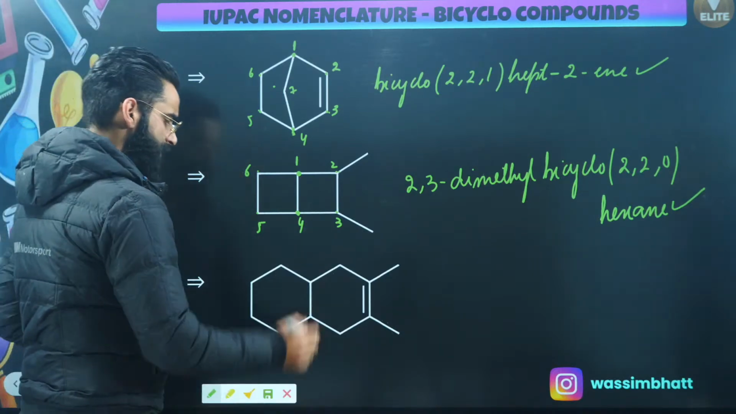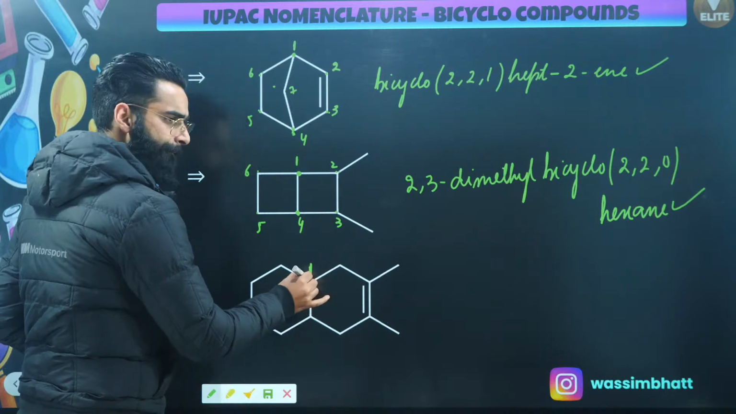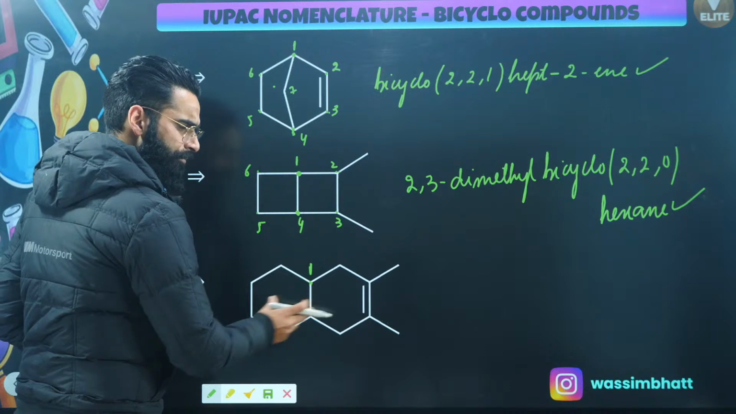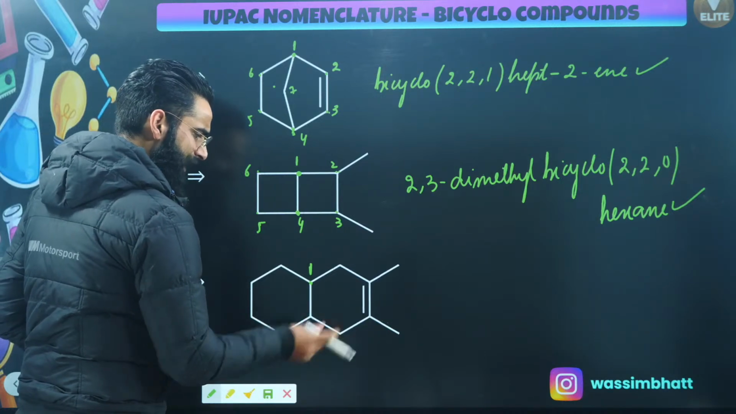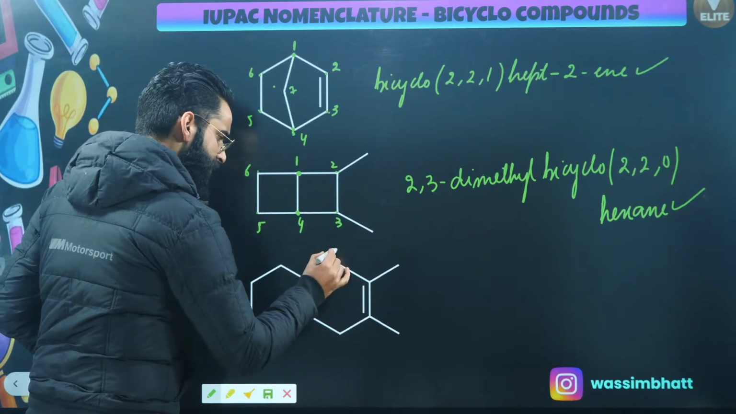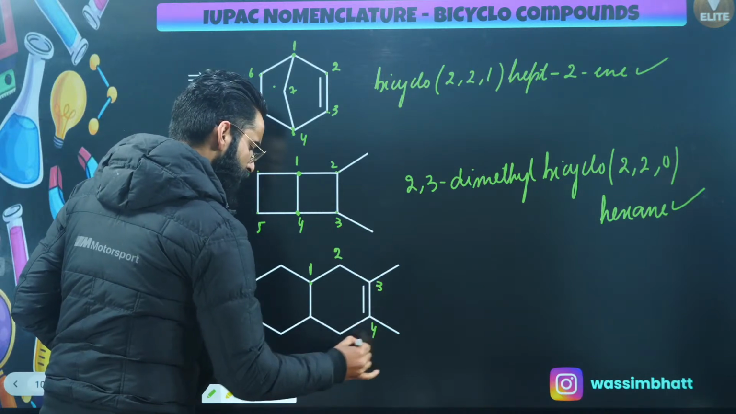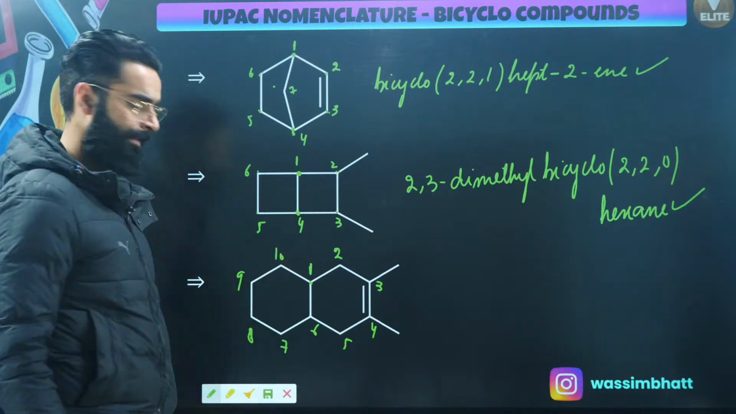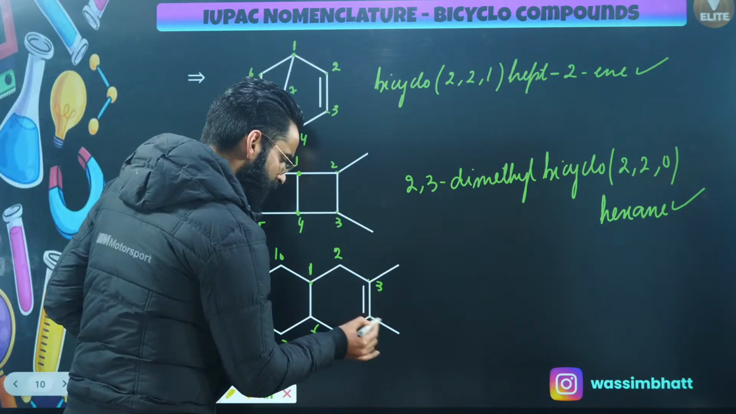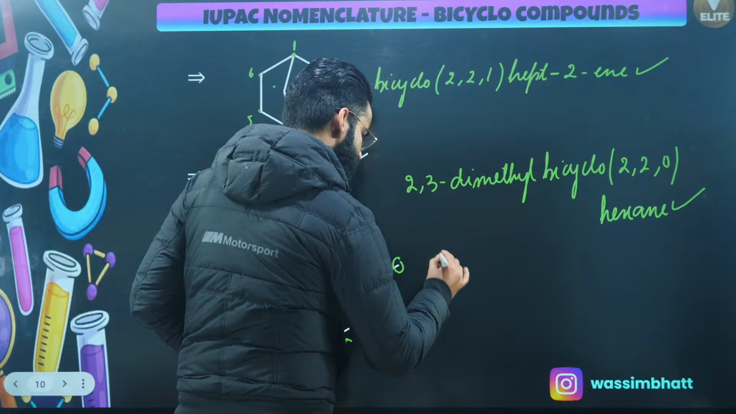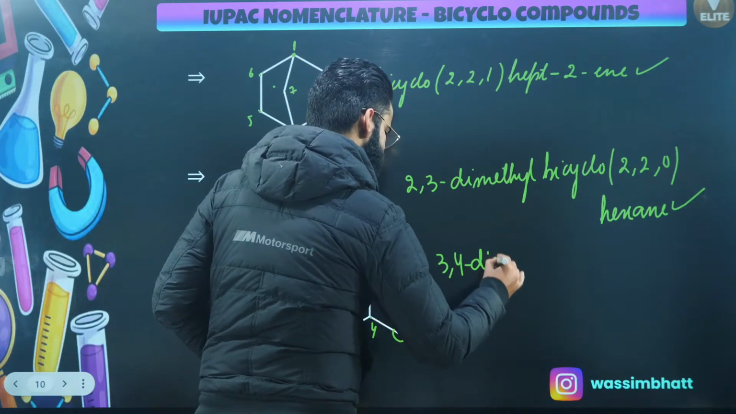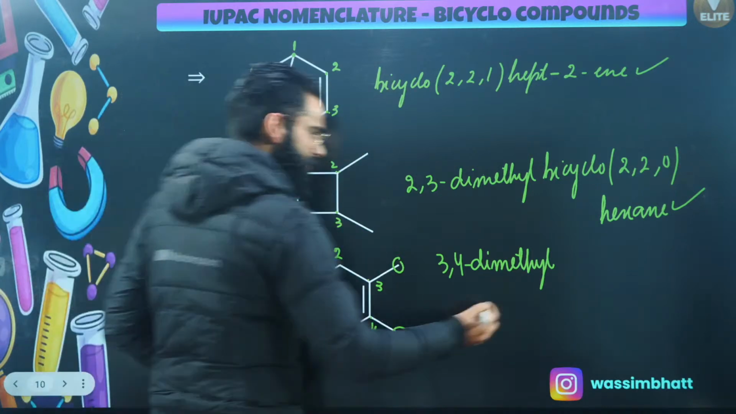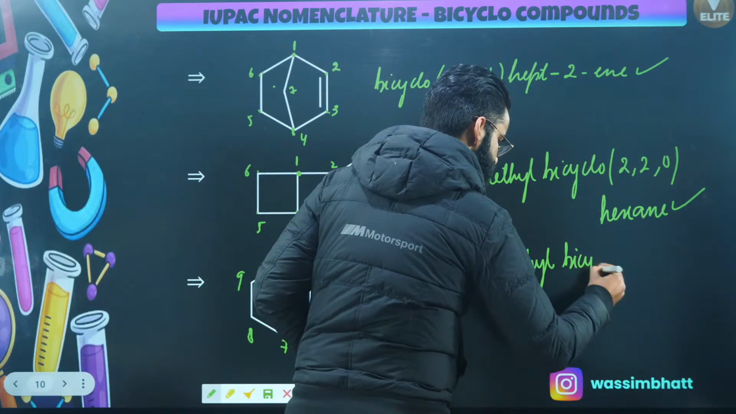Similarly, have a look on this particular one. Start from this bridged carbon, 1. Now both the rings contain the same carbon atoms. And this one is substituted as well, so give priority to this one. This is 2, this is 3, 4, 5, 6, 7, 8, 9, and this is 10. Now at carbon number 3 and carbon number 4, there are methyl groups attached. So I'll be writing 3, 4 dimethyl. Then it's a bicyclo compound, so I will be writing bicyclo after this.